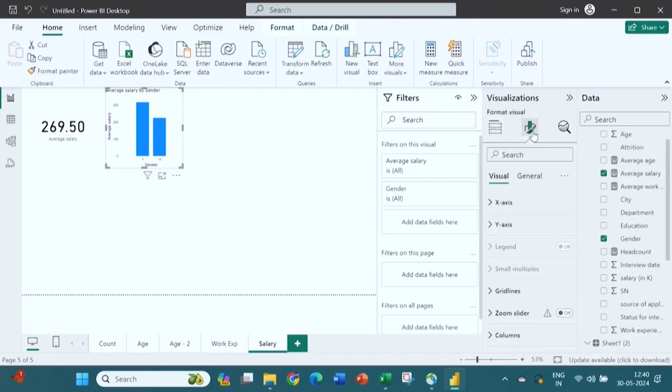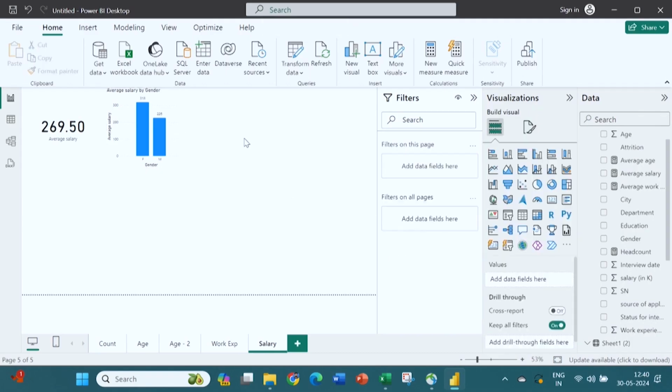Now, I want to format the visuals. So, I have gone to format your visuals, go to data label, on. The moment I turn it on, you will see the average salary which is demanded by the female employees is higher than the male employees. Interesting. So, that is how you can get it gender wise.